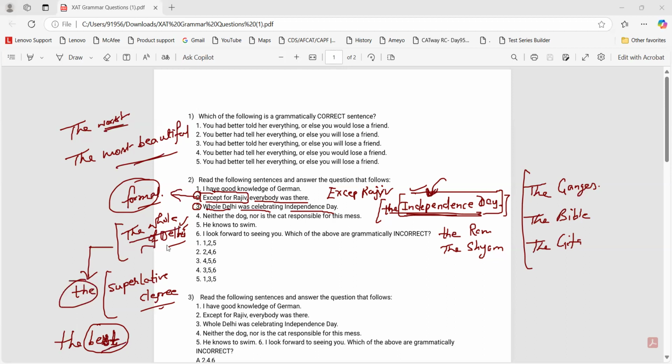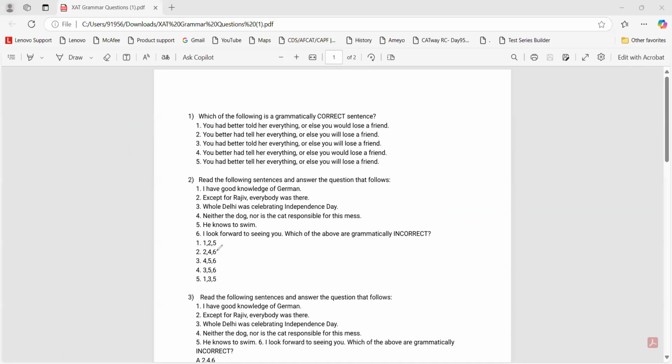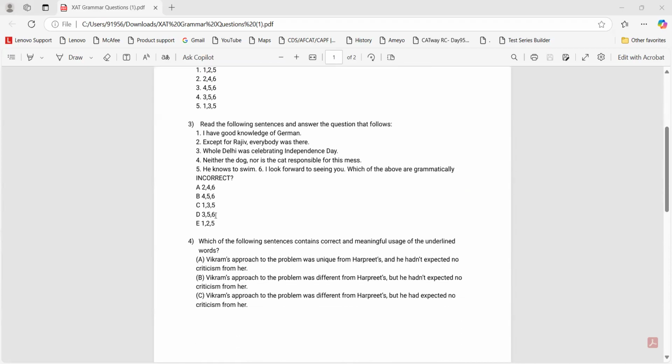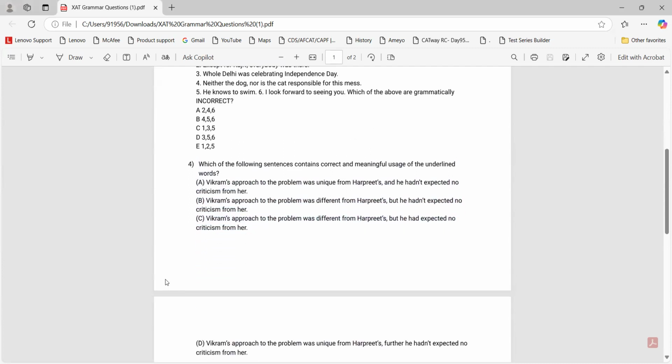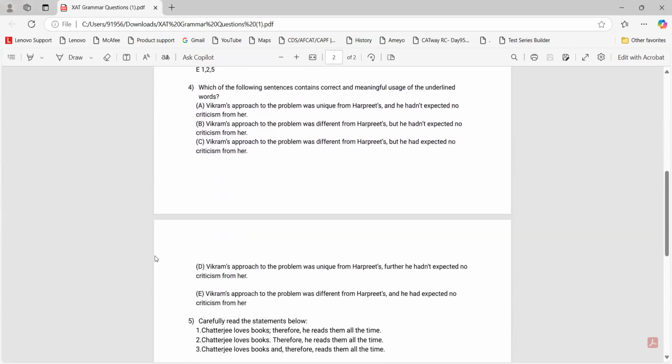Now, if we are using the whole of Delhi, isn't it a superlative degree? I could have guessed that. Now, if I could guess that, I could have done 1, 3, and 5 instead of 1, 2, and 5. Now, this is a difficult question. I do not expect you to do this, but third, fourth and fifth would make logic a bit easier to employ.